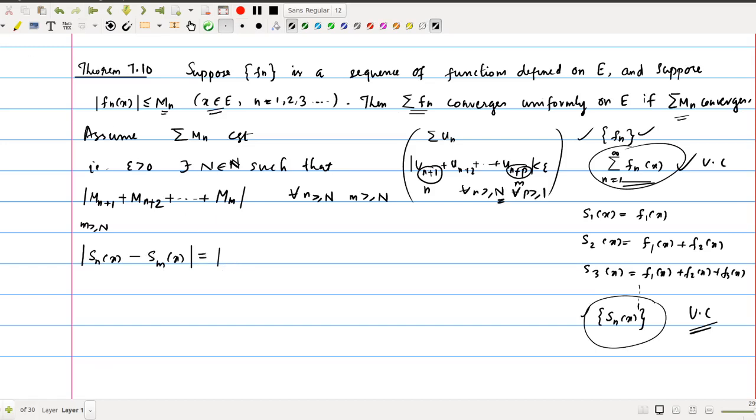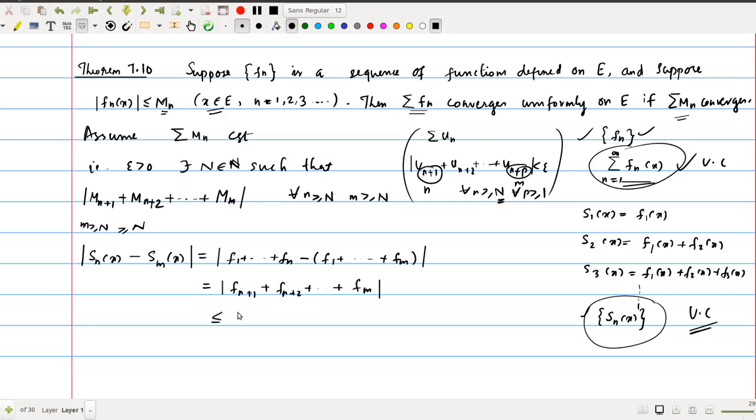By definition of Sn of x, this is f1 plus etc fn minus f1 plus etc fm. Our assumption is that n and m are both greater than or equal to N. If you choose such m and n, then this will be modulus of fm plus 1 plus etc up to fn. Anyway, we can cancel the terms up to fm, so this will be like this.